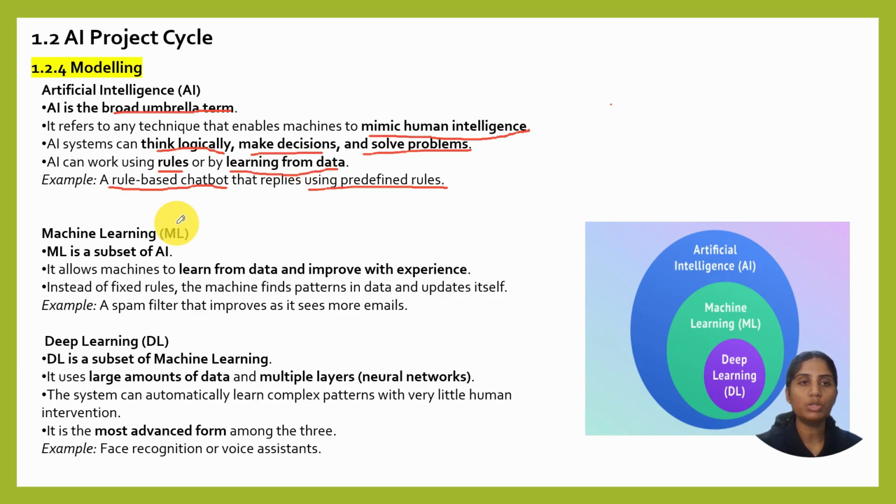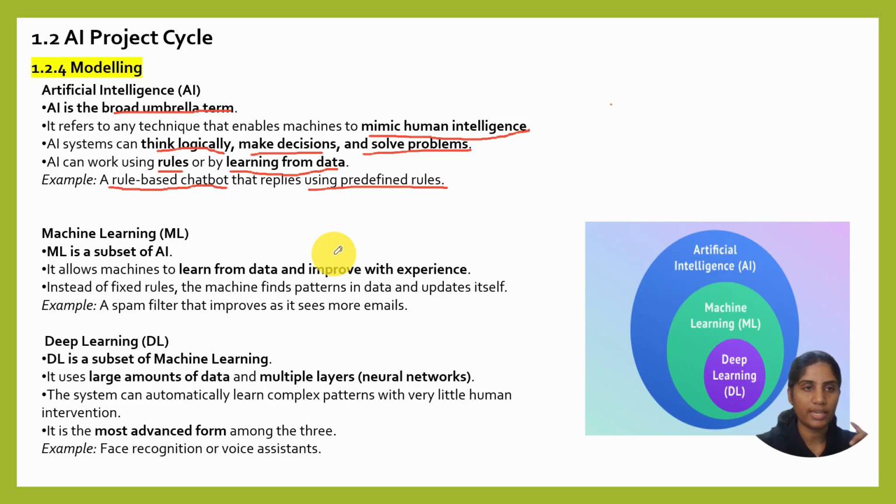Okay, and coming to the next term, everything, whether it is a rule based approach or a learning based approach, falls under a broad category of artificial intelligence. This we call artificial intelligence. Then we move on to the second. That is what I am trying to show in this diagram. The broad umbrella is artificial intelligence. This is the Venn diagram which we can refer to, to see how each is related to the others.